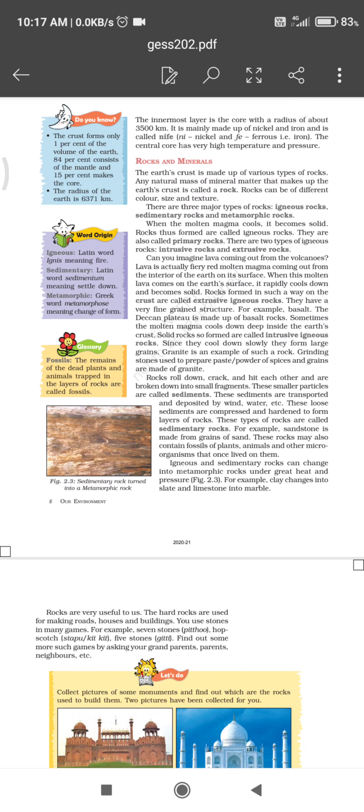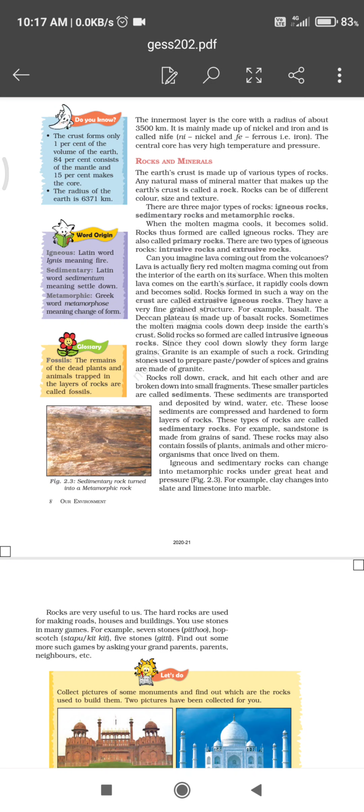Sometimes this molten magma cools down deep inside the earth. So when magma cools inside the earth, it is called intrusive igneous rocks. An example of intrusive igneous rock is granite.